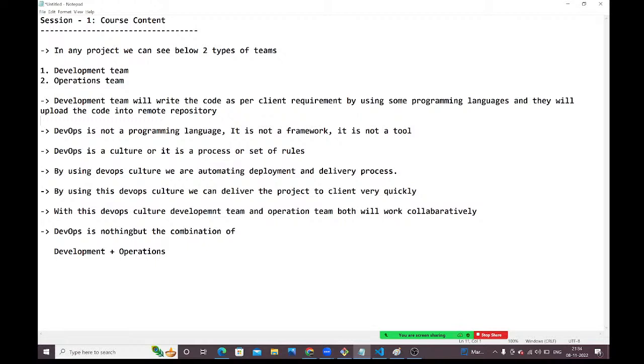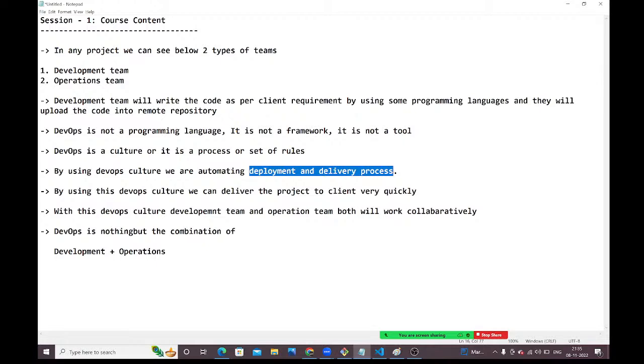DevOps is not a programming language. It is not a framework. It is not a tool. Then what is this? It is a culture, a process, a set of rules. With this DevOps culture, we are automating the deployment and delivery process. Earlier, this deployment and delivery process was manual, guys.